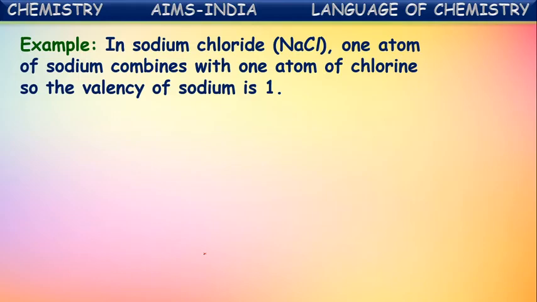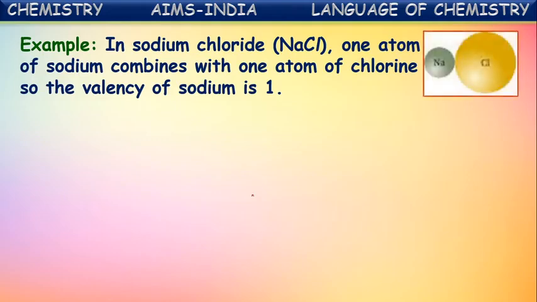For example, in sodium chloride, one atom of sodium combines with one atom of chlorine, so the valency of sodium is considered as 1. See here, chlorine's valency is considered as 1. The number of chlorine atoms combining with one atom of another element is considered the valency of that element. Here, one sodium atom combines with one chlorine atom, so the valency of sodium is considered as 1.